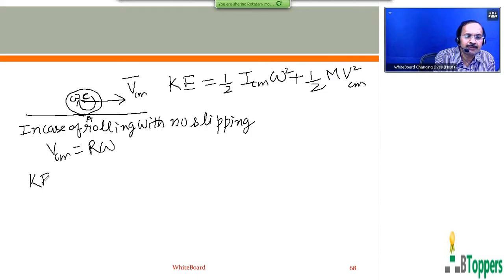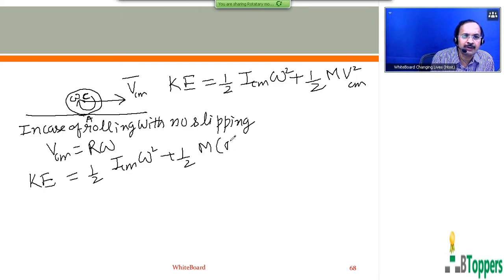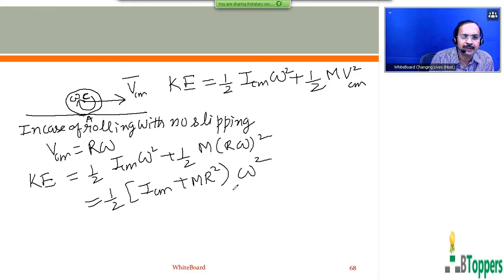So you can write the same result as half I_CM omega square plus half M (R omega) whole square. You can take half common outside: I_CM plus M R square, into omega square.